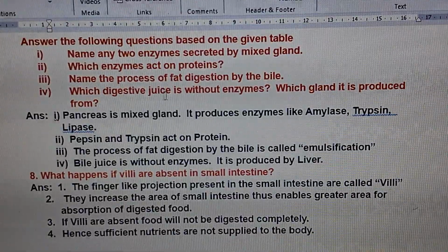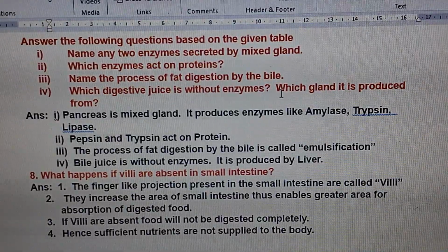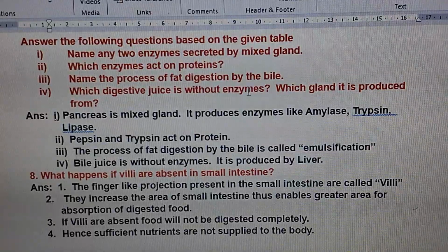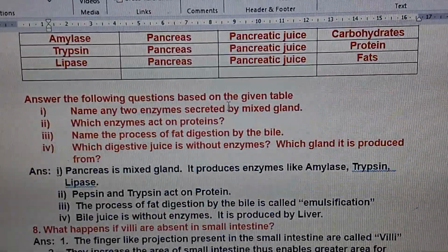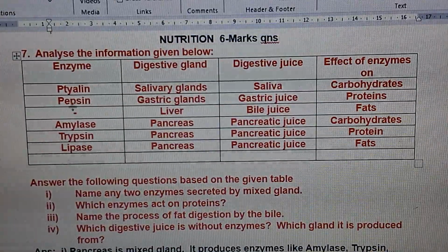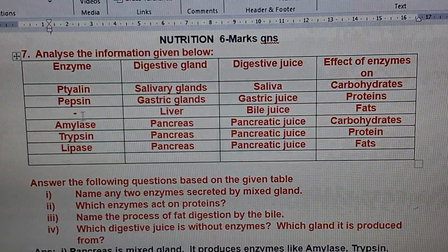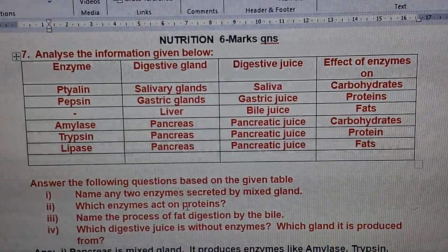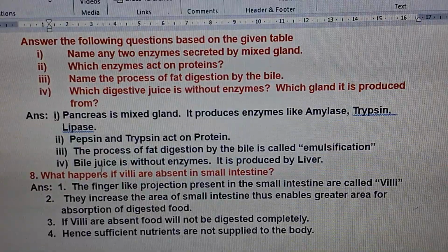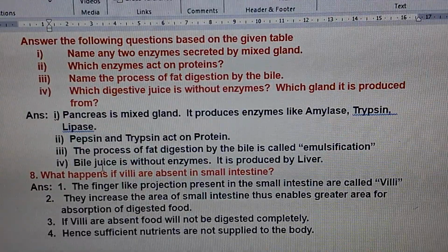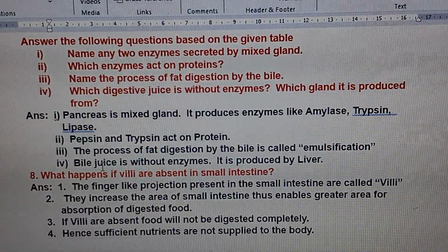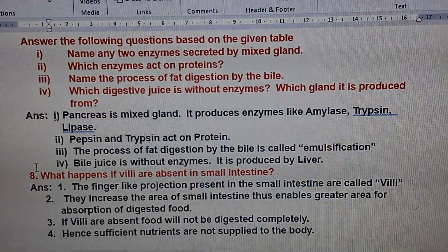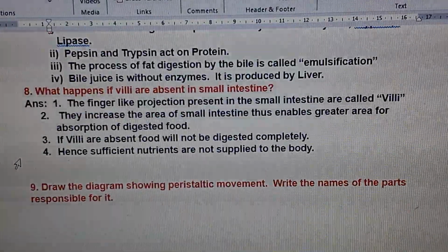Next, fourth question: which digestive juice is without enzymes? From which gland is it produced? See, there is no enzyme in bile juice. It is produced by the liver. That is the answer. Bile juice is without enzymes and it is produced by the liver. Okay, children, these are the answers for this question.